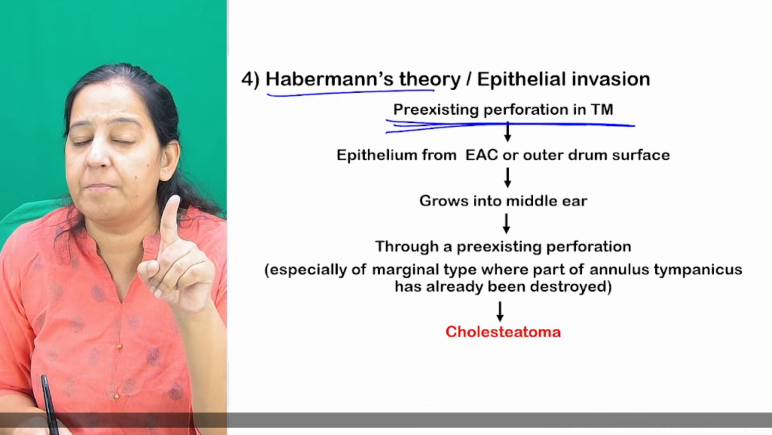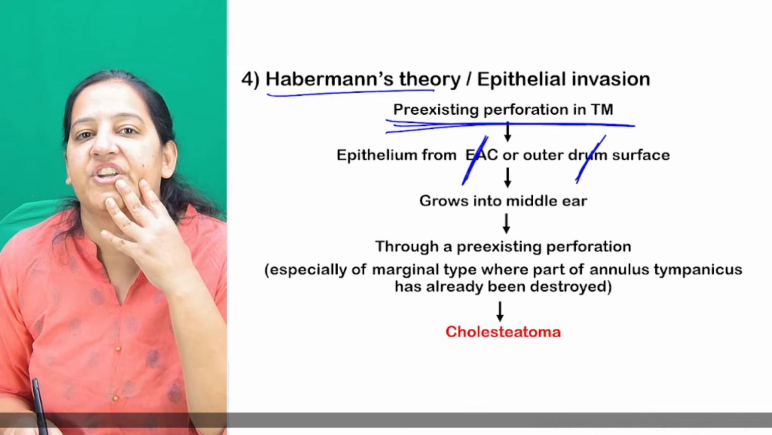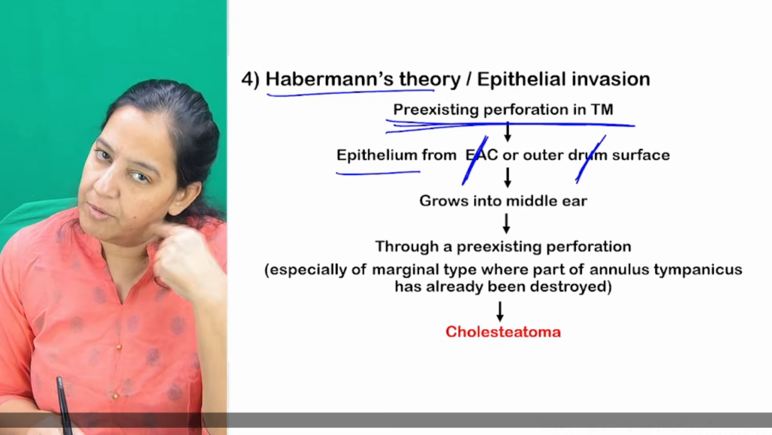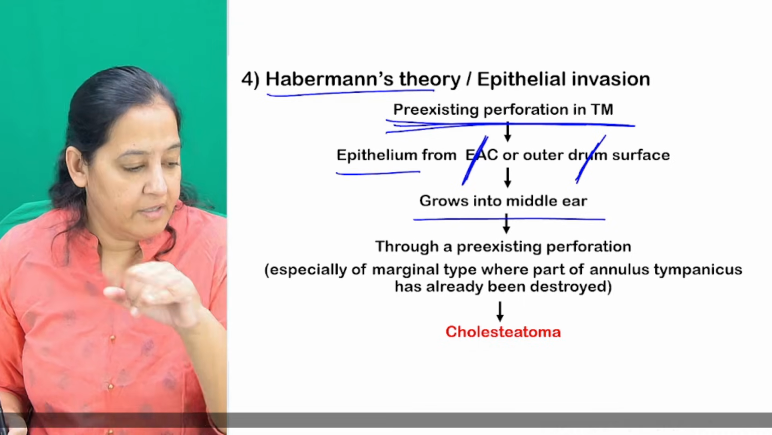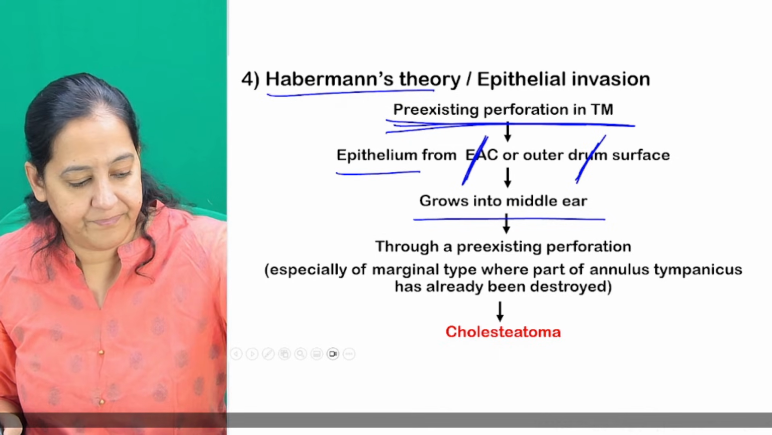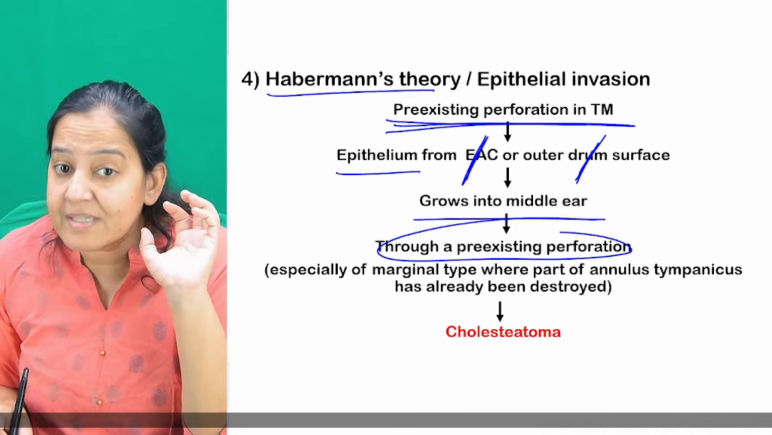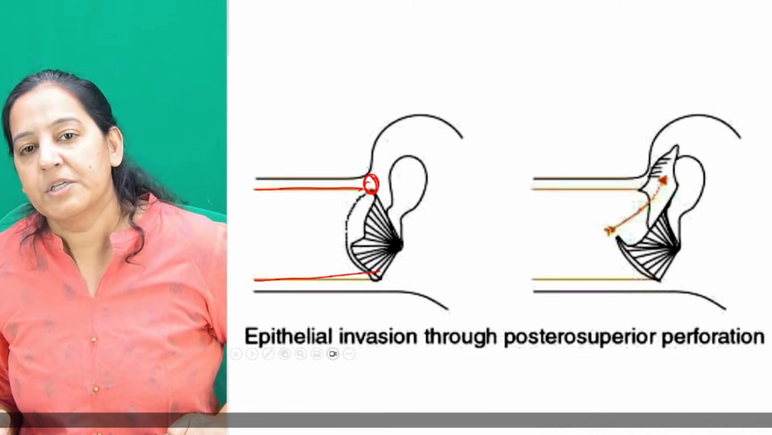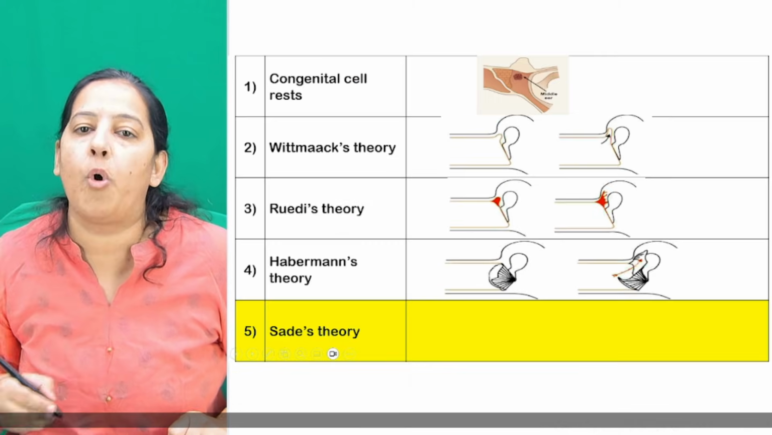If there is a pre-existing perforation, now either the EAC or the tympanic membrane, anyone can invaginate. Either the epithelium from the EAC or the epithelium from the tympanic membrane grows in the middle ear through the pre-existing perforation, and they form the cholesteatoma. So in this theory, anyone among the two is laying. So appreciate all the theories together.